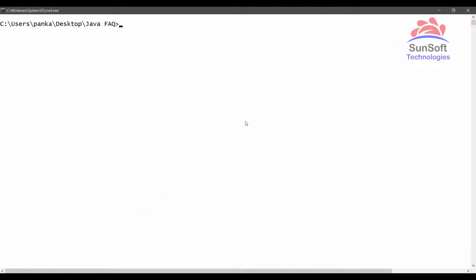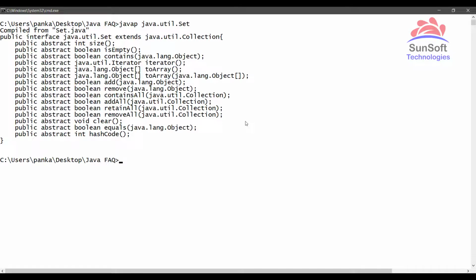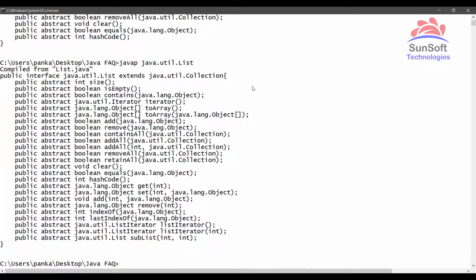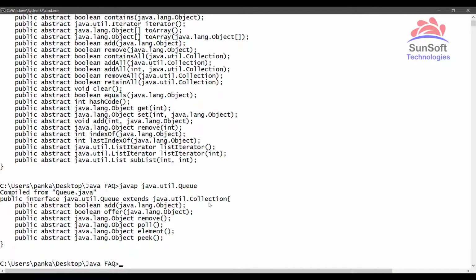Let's move on to collection framework classes. Now for collection framework classes, we have the root API, which is the Collection interface itself. If I type javap java.util.Set, you can see Set extends from the Collection interface. Then we have List, which also extends from the Collection interface. And then there is Queue, which also extends from the Collection interface.